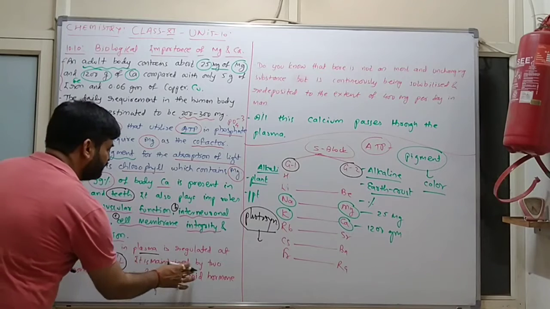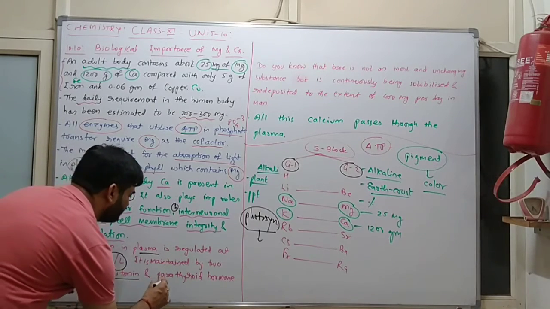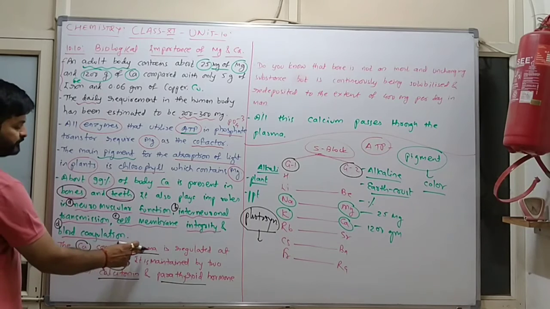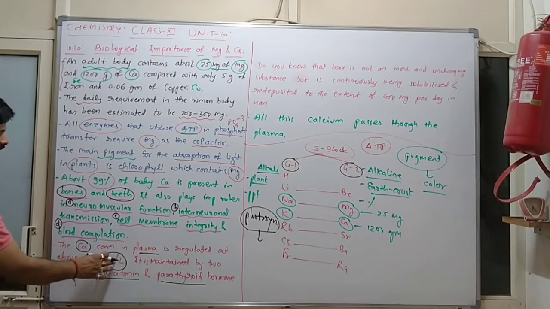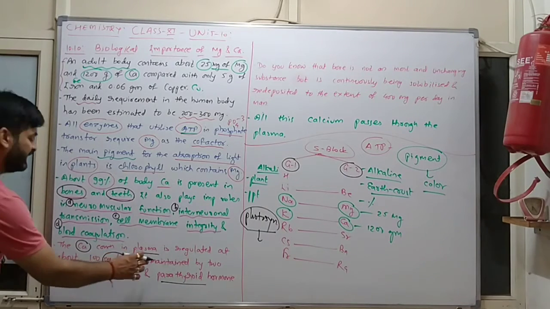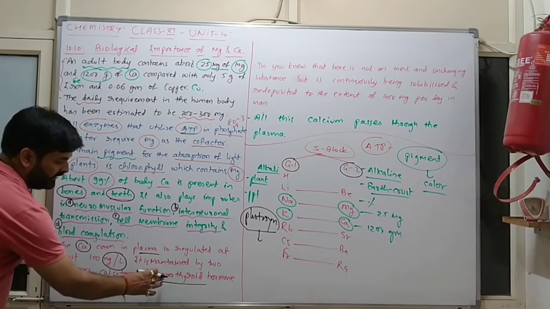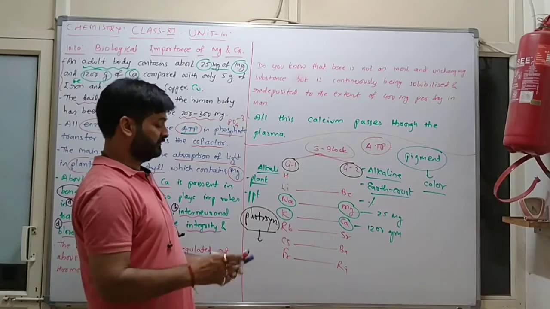It is maintained by two hormones: calcitonin and parathyroid hormone. Clear?